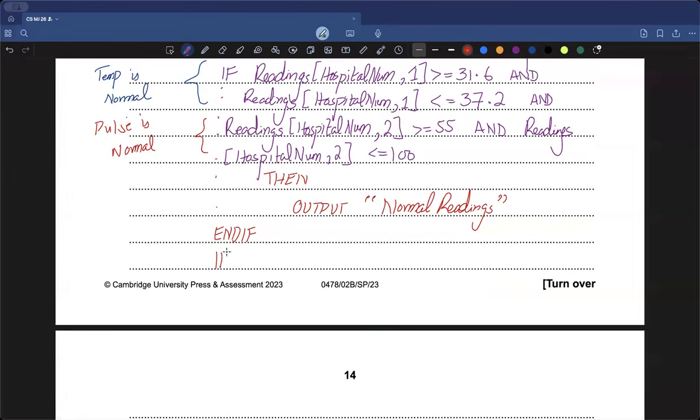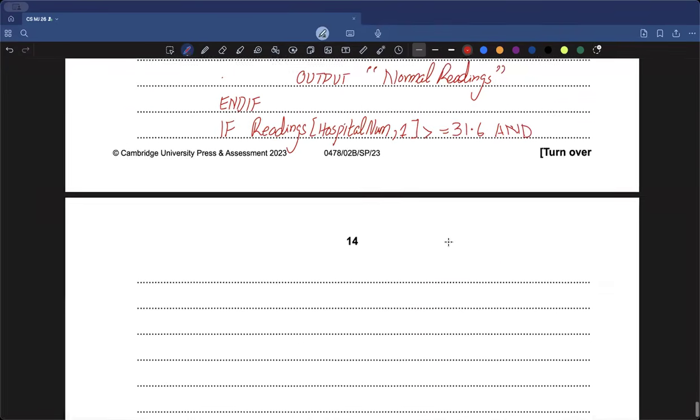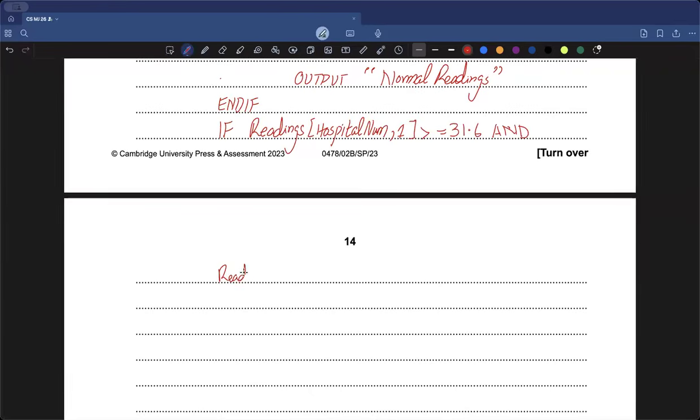I'll say, okay, if again. Now how will I check the temperature reading? If it's within the normal range, same statement as above. If the readings with the index hospital num 1, hospital num 1, and at the same time is greater than or equal to 31.6, and my hospital number, again because we don't have space, let's write it up here. If my readings, leave a bit of space, because you have the if statement starting up here, so it's better to leave a bit of space. Always follow these indentation rules. It makes your code easier to read. Remember, it makes your code easier to read and easier to maintain.